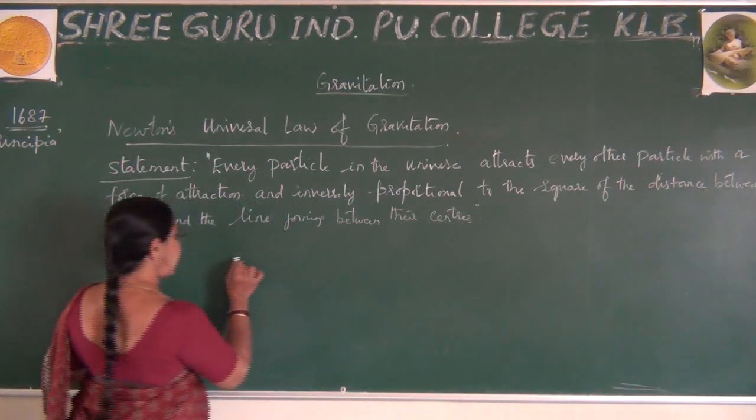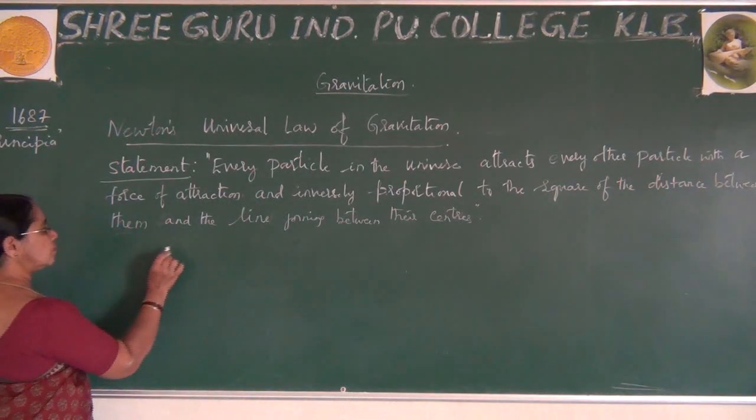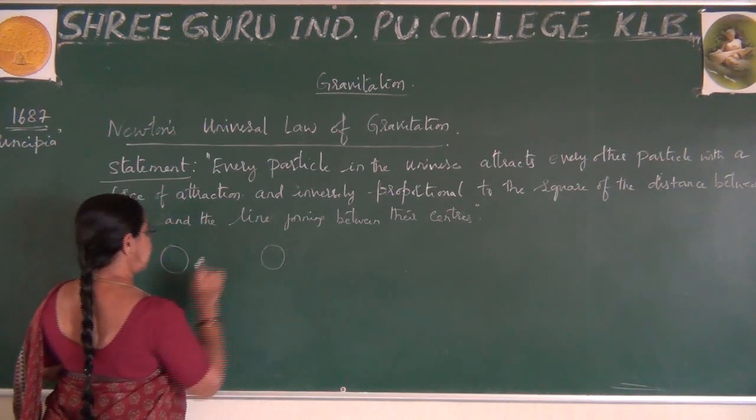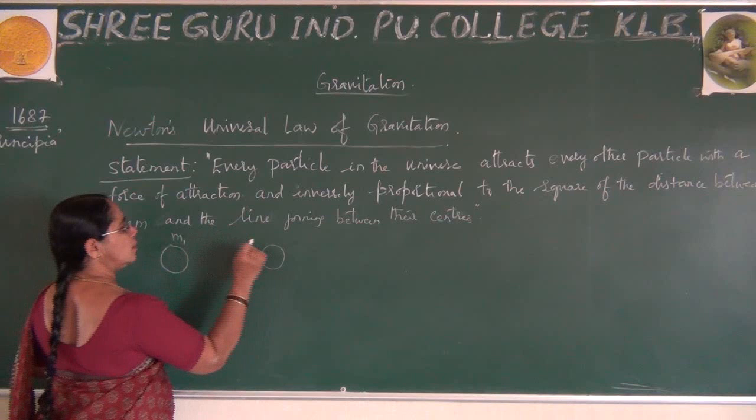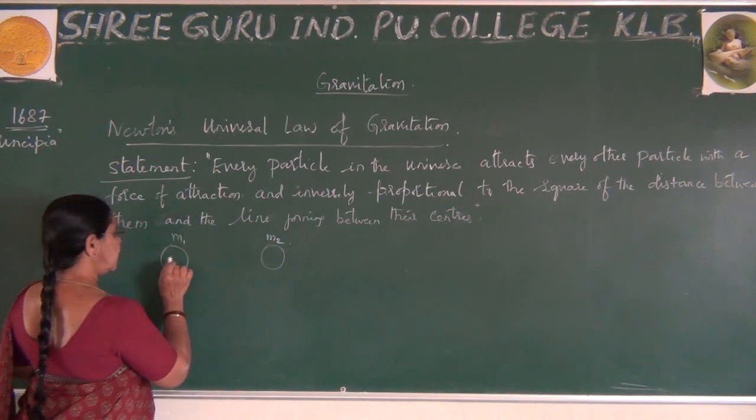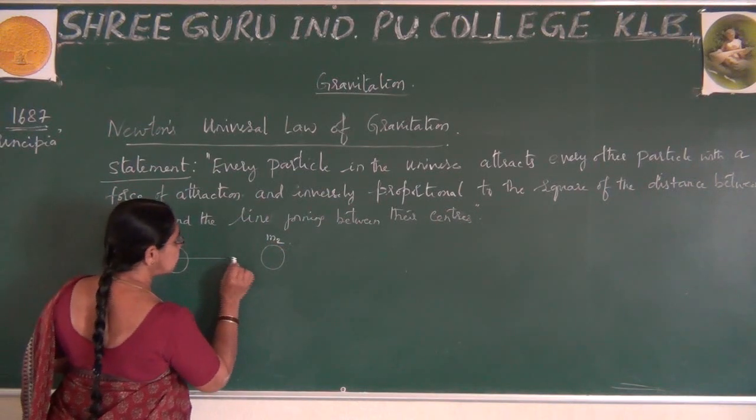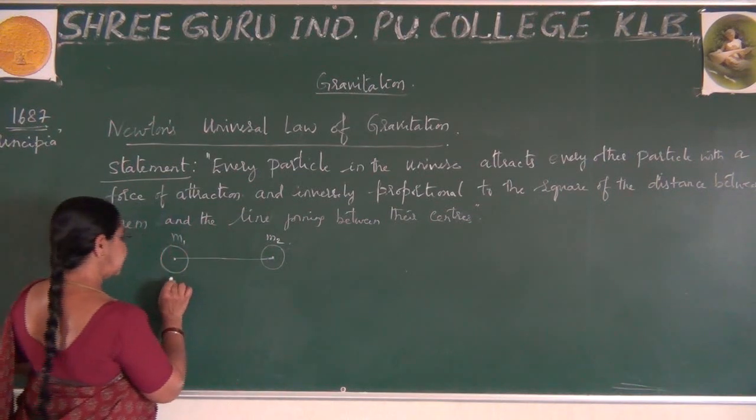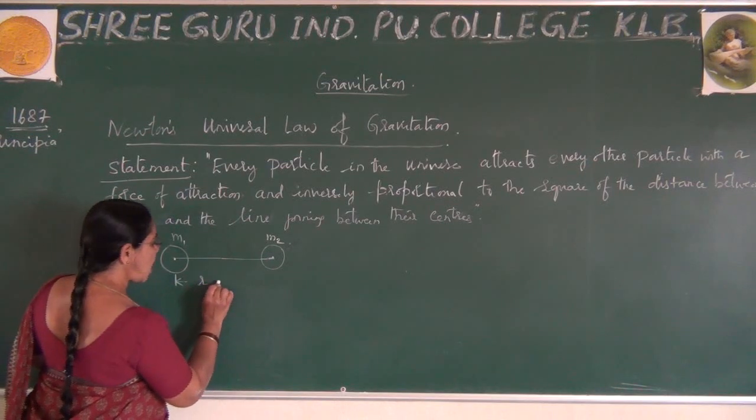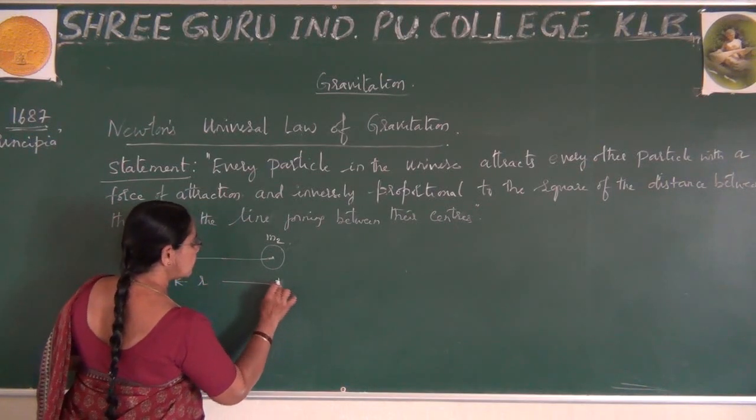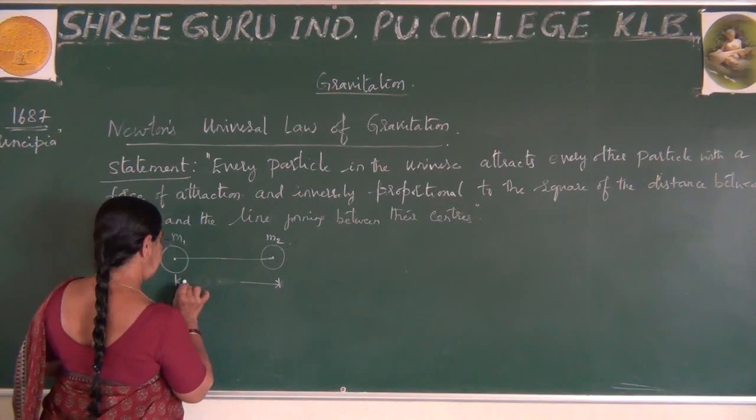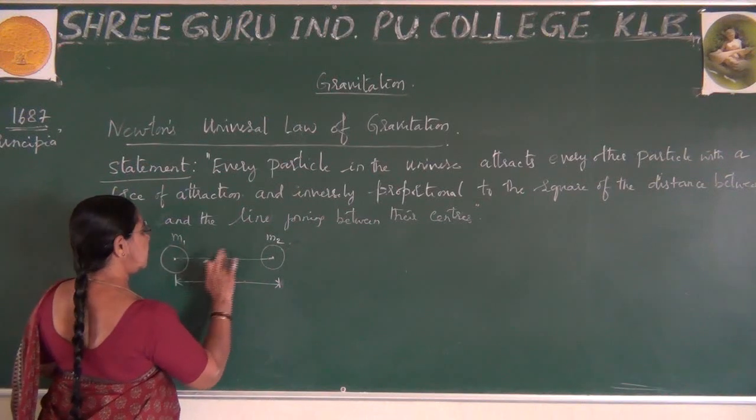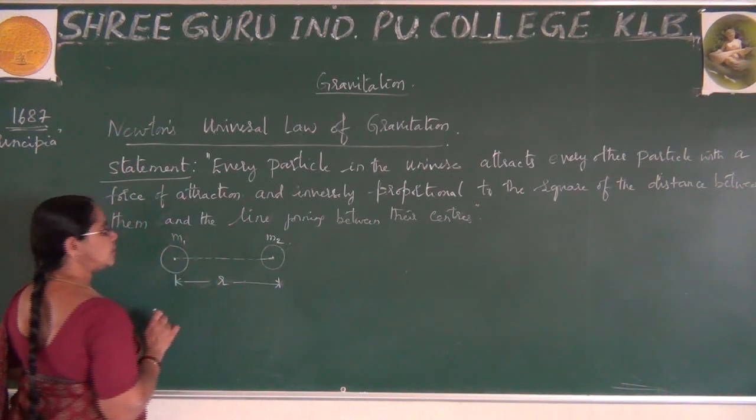Please observe, I take two objects. These are two masses. Let me say this is M1, this is M2. From the center of this to this, there is a separation between them, R. Line joining between them, you can observe that.